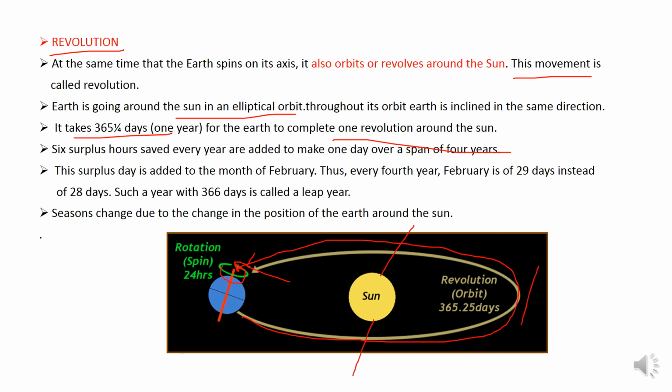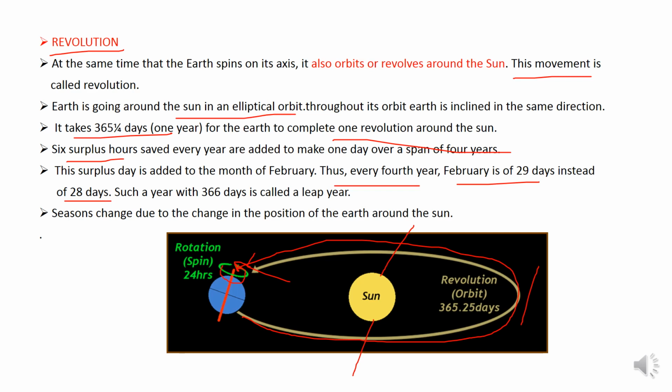So normally February is of 28 days, but 6 surplus hours saved every year are added to make one day over the span of 4 years. Thus, every fourth year, February is of 29 days instead of 28 days. So, such a year with 366 days is called a leap year. So, every fourth year is called a leap year.